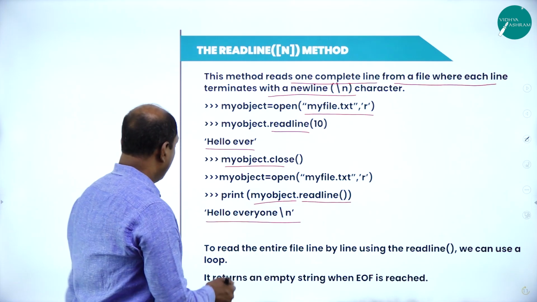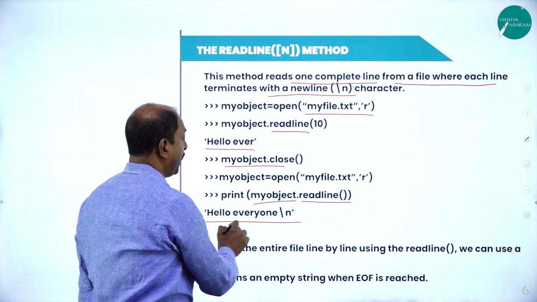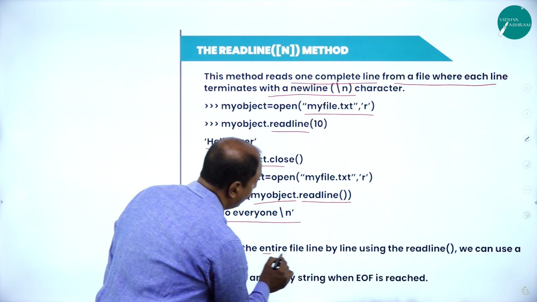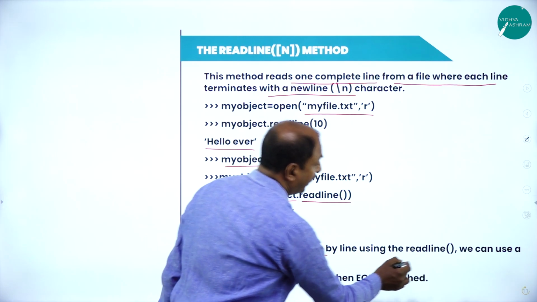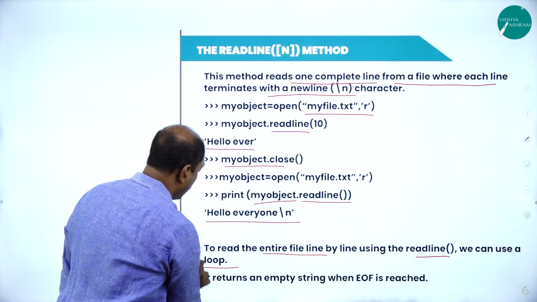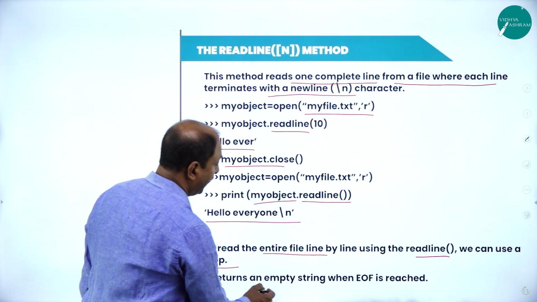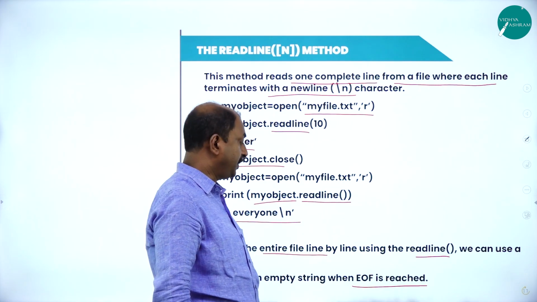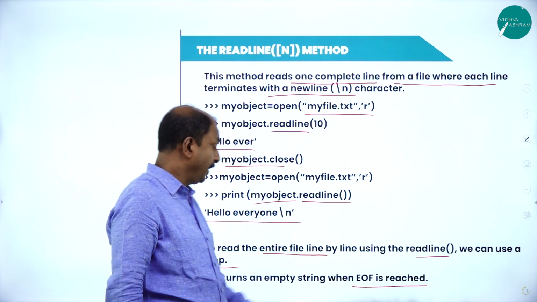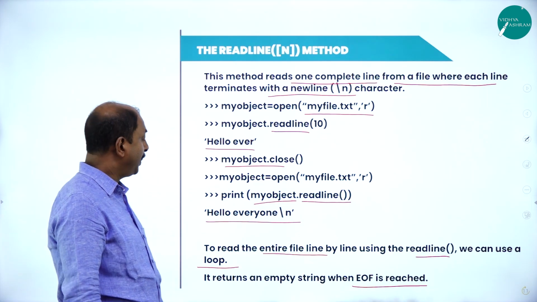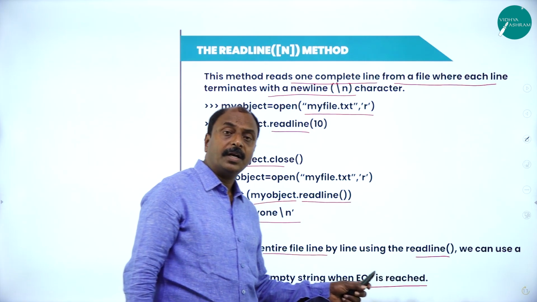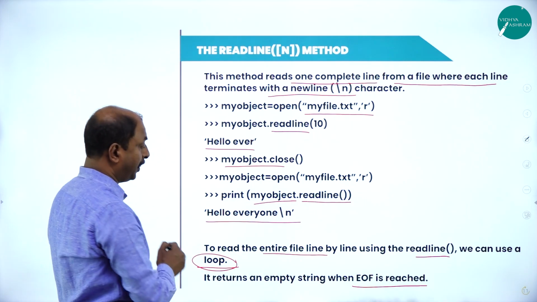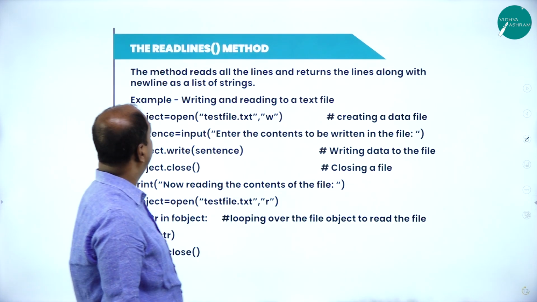Next concept: observe that this is going to read only one line of information from a text file. Now to read the entire file line by line using the readline function, we can make use of a loop. It returns an empty string when EOF is reached. Now, all of you know what EOF is? It is end of file. If you want to read multiple lines in a text file or the entire information of a text file, the readline function has to be used within a particular loop. In the next slide, we will see some examples.